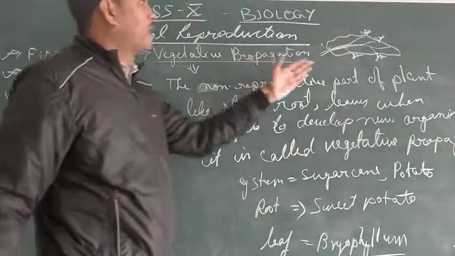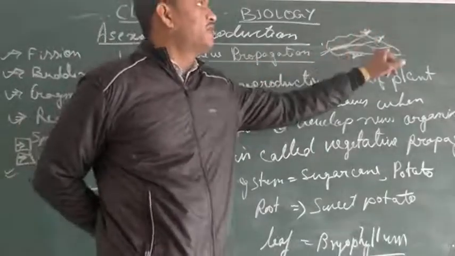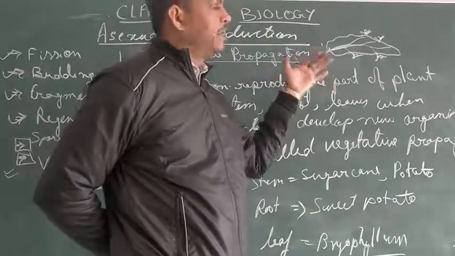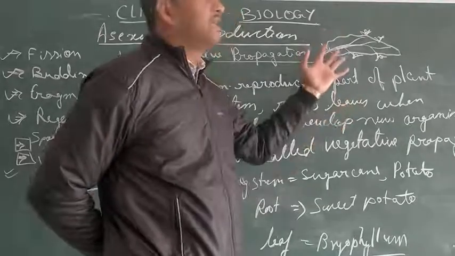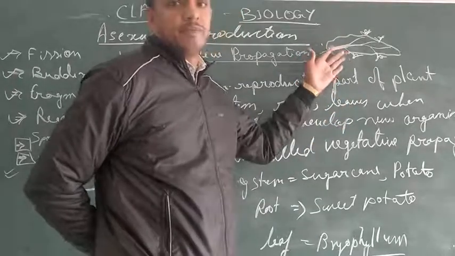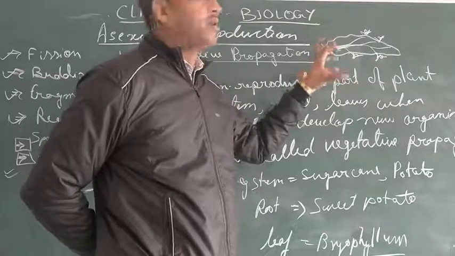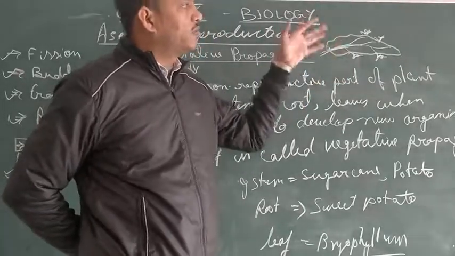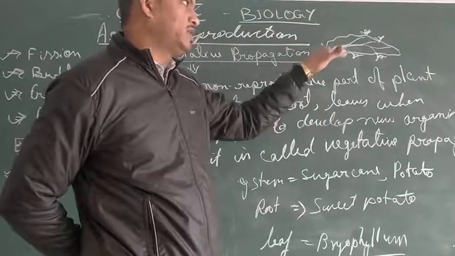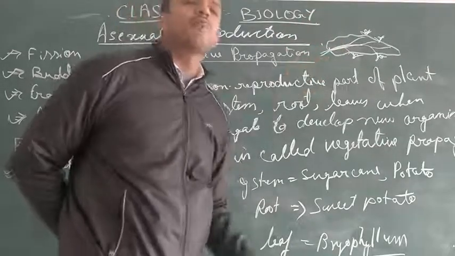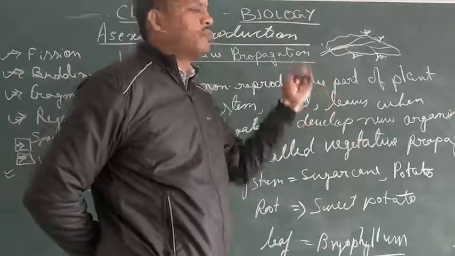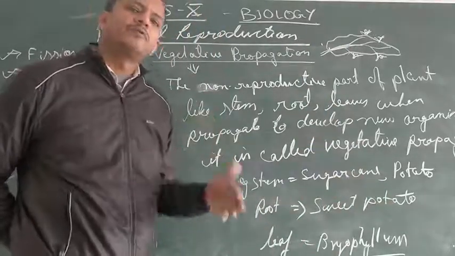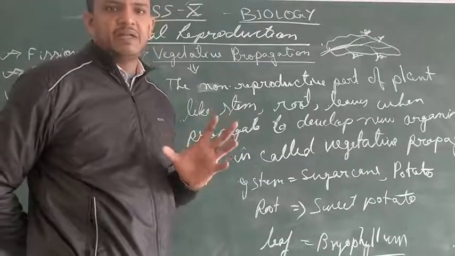So, in the case of bryophyllum, you will see that at the margin of the leaf there is development of small plants, and during the initial growth they take nutrients from the parent leaf, the mother leaf. Once they develop roots and there is no extra stored nutrient in the parent leaf, the leaf falls down on the soil, and the roots of the small plantlets get attached to the soil, and they are now able to survive as independent individuals.